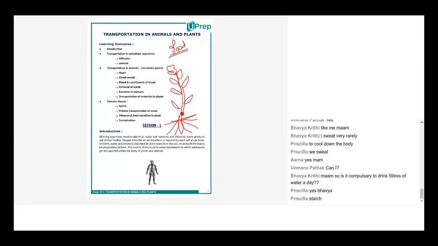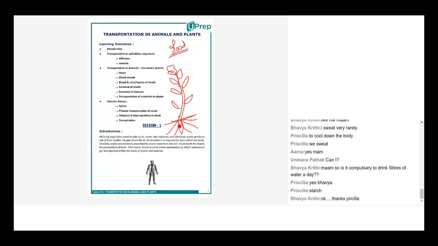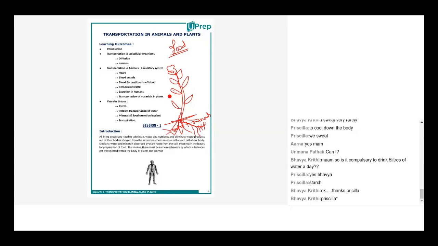Water mixes with minerals, whatever manure, fertilizers or nitrogen you add. But in this chapter, we'll study what the cells are and how transportation happens.